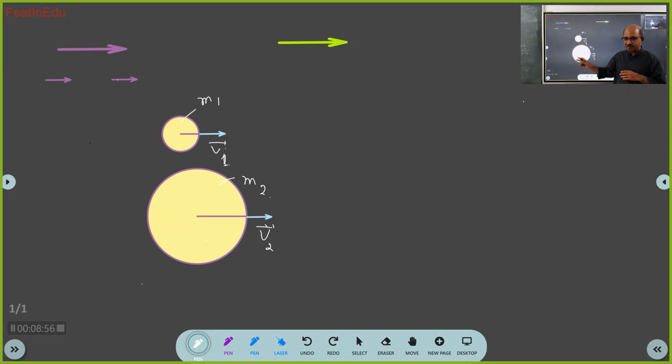What are you imagining? There are two bodies, with mass m1 and m2. They are moving with equal speed and equal direction, the same velocities. Both are moving with the same velocity. Is there any other thing that you can compare between these two? You said m1 and m2. Now look at the figure and tell. m1 is less than m2. Can you not see?